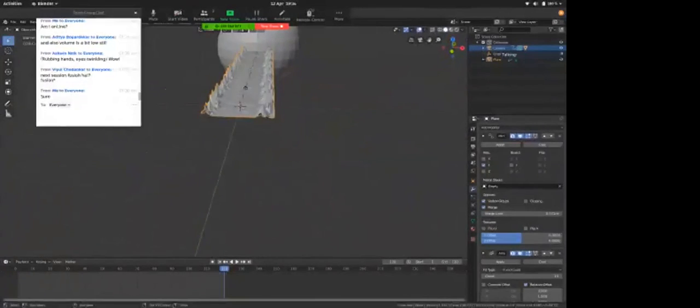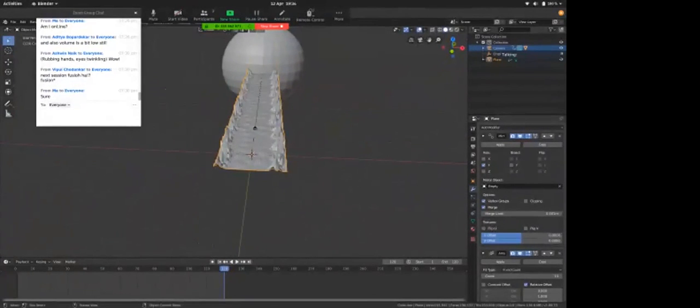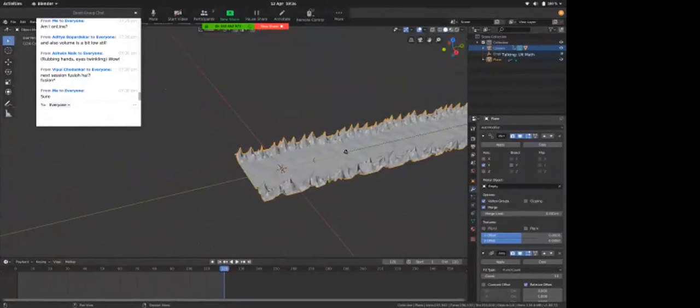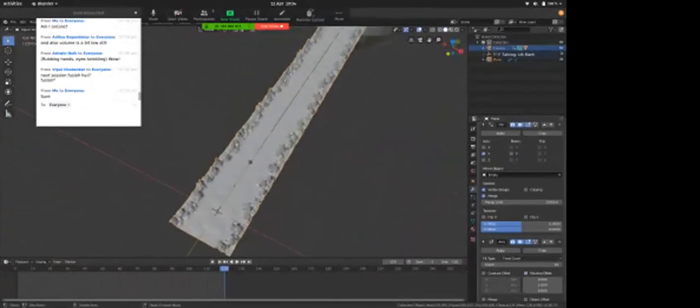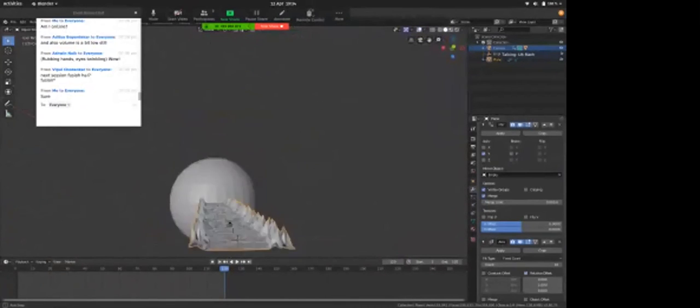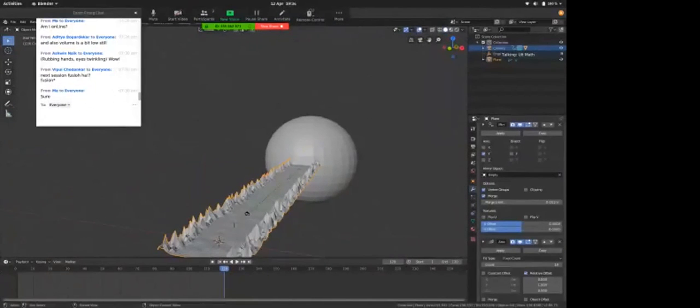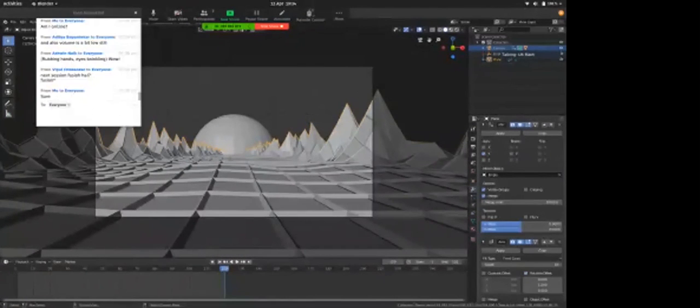And next, I used the array modifier so that I can add multiple tiles of this singular tile. I added multiple tiles. I made it 10. Then I added a camera so that my camera can see what I can see. If you don't add a camera, your scene is pretty useless because your computer isn't looking at anything. Then I added a sun.